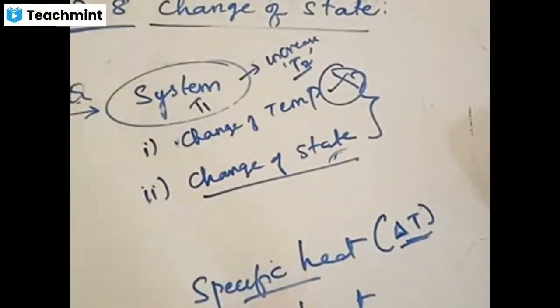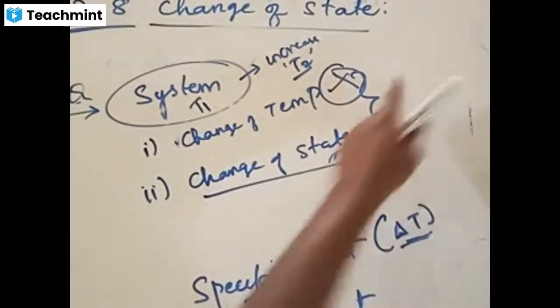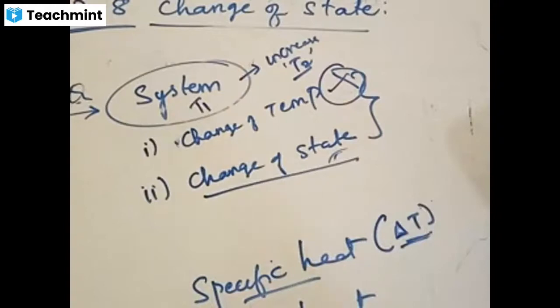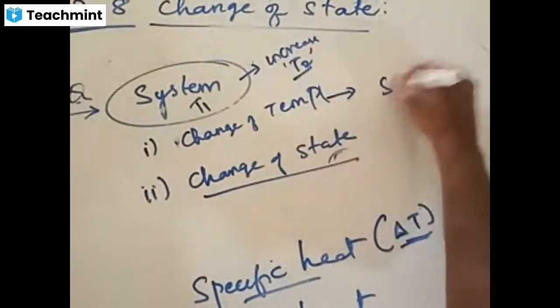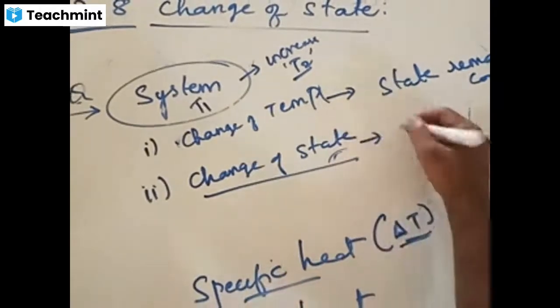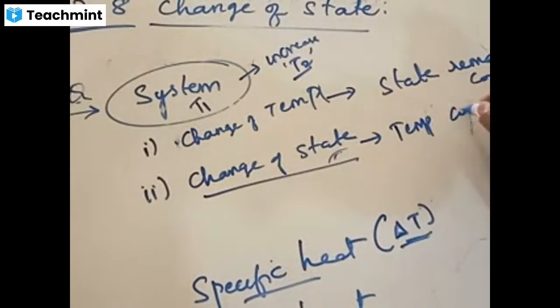One is change of temperature by keeping the state constant, and second is change of state by keeping the temperature constant. During the change of temperature, the state remains constant. Whereas during change of state, temperature remains constant. You should understand this point.